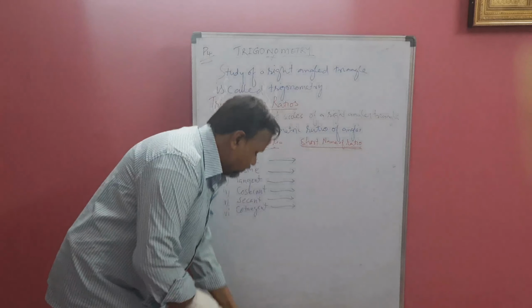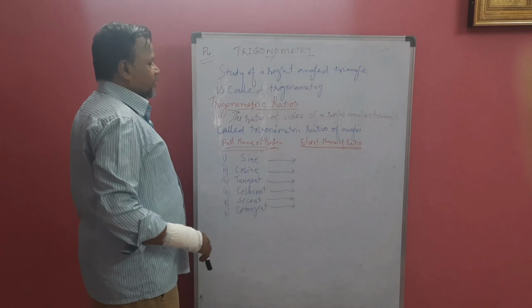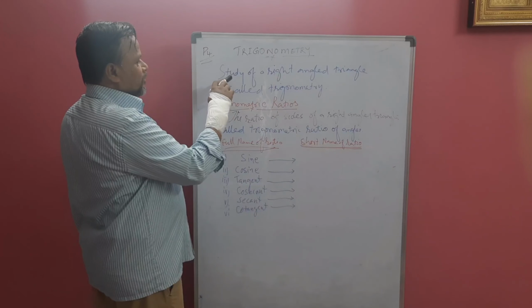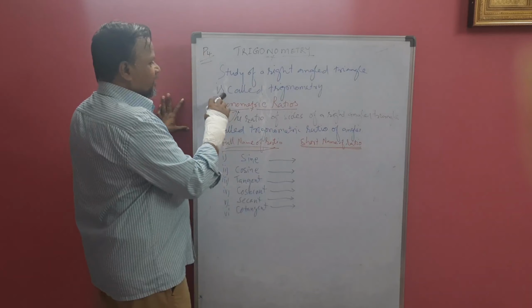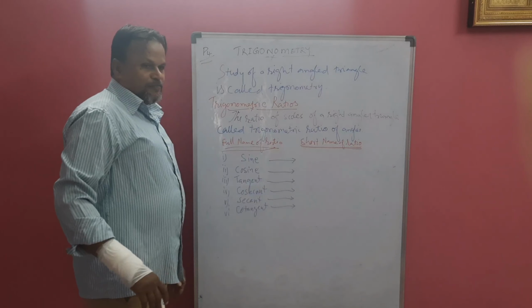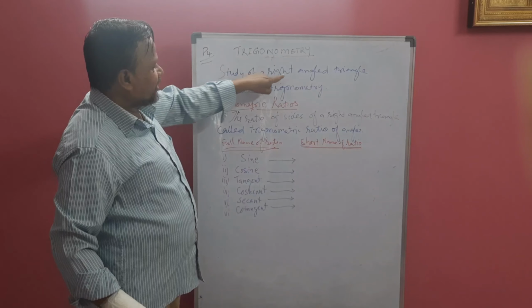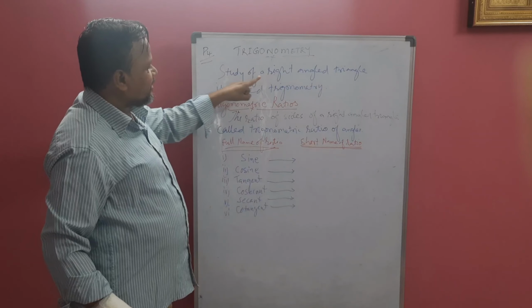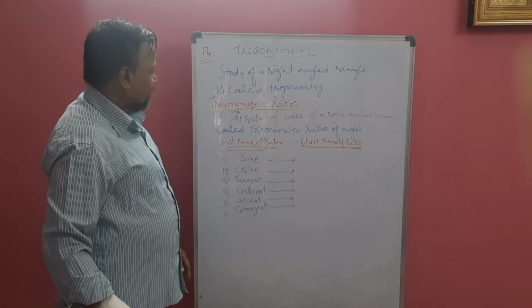Today we are going to start trigonometry. Okay, what is trigonometry? Trigonometry is nothing but the study of a right angle triangle. We will study in this chapter about the right angle triangle. So, very important: the special study of a right angle triangle is called trigonometry.